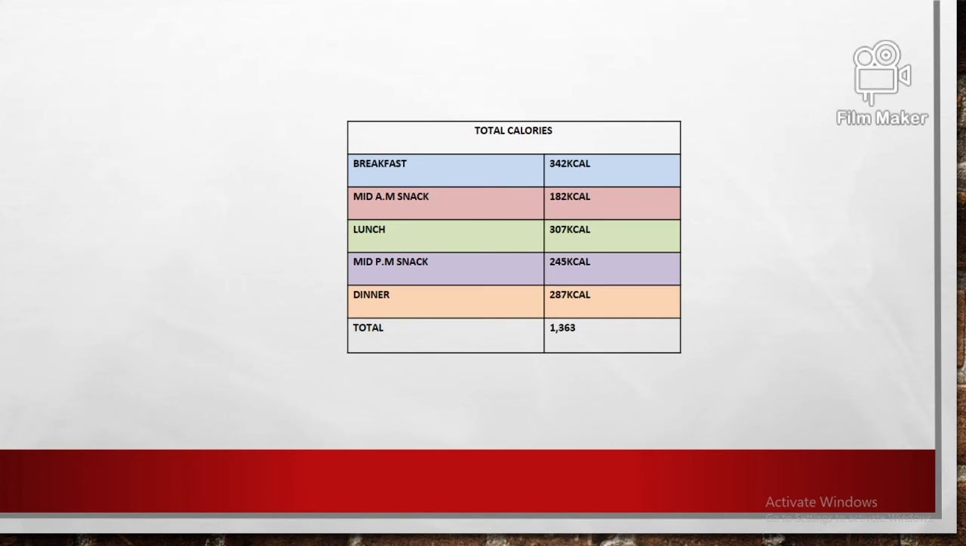So for the total calories of his meal plan: breakfast 342, mid-AM snack 182, lunch 307, mid-PM snack 245 kcal, and dinner 287 kcal. So the total calories for his meal plan will be 1363 kcal per day.